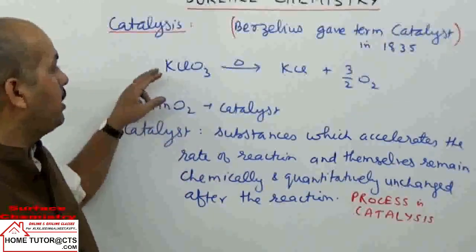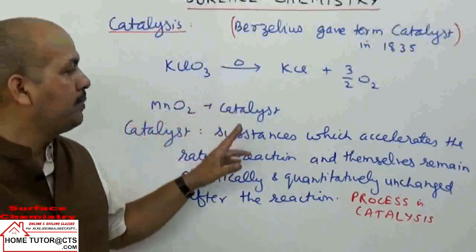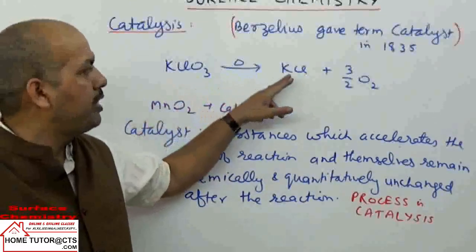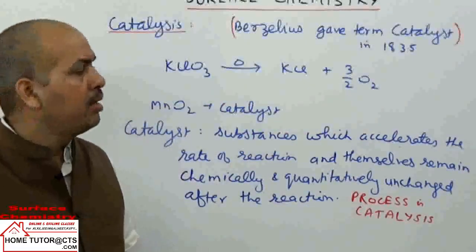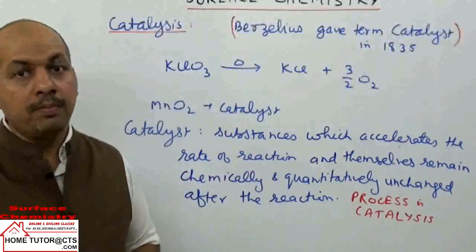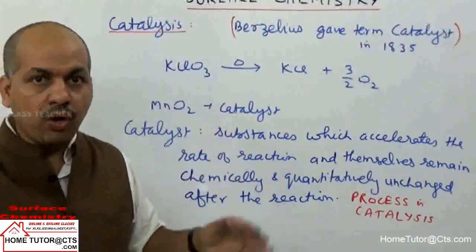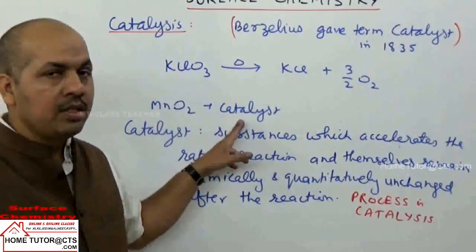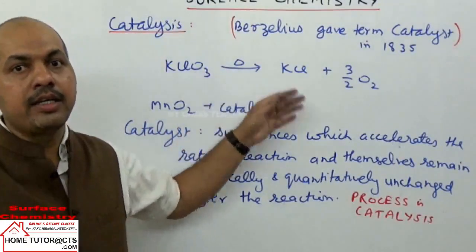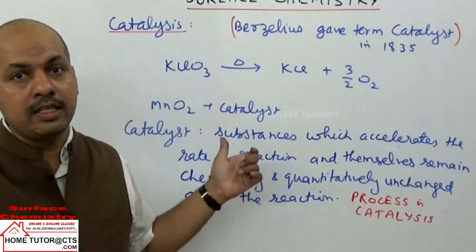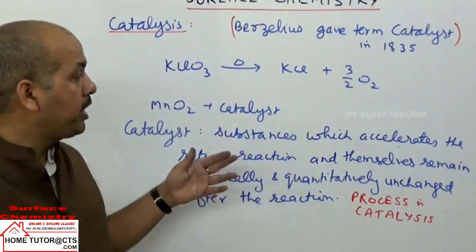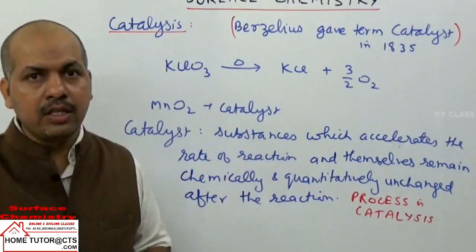One common example is heating potassium chlorate. It decomposes to give KCl plus oxygen gas, but the reaction is quite slow. But on adding a small amount of MnO2, which acts as a catalyst, the rate of reaction is increased quite high. So the rate of reaction increases by adding a catalyst.